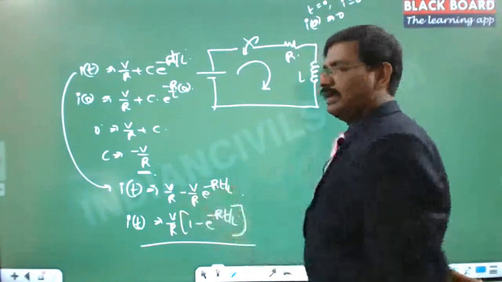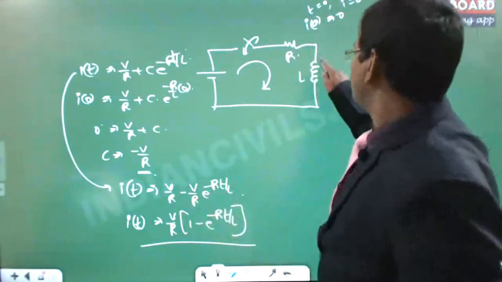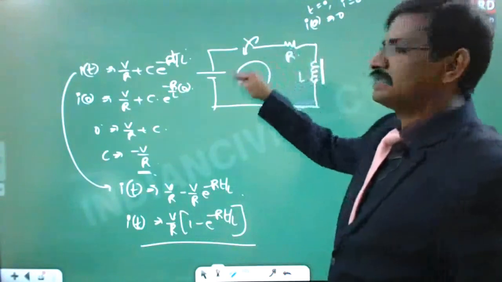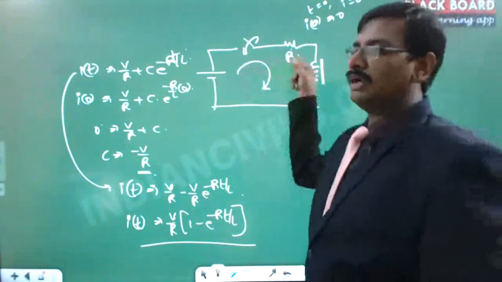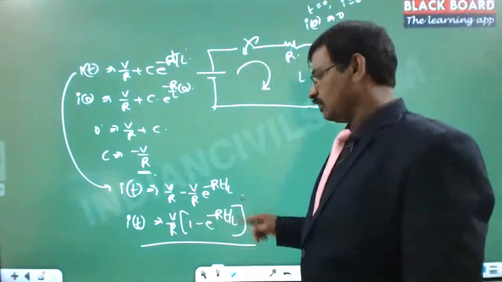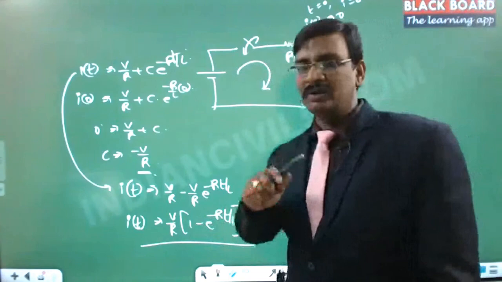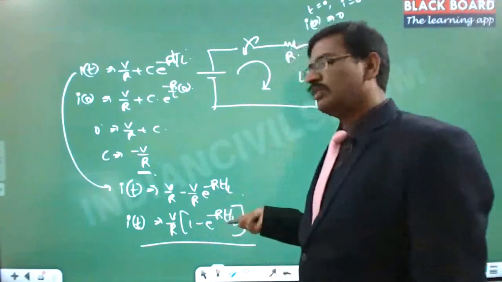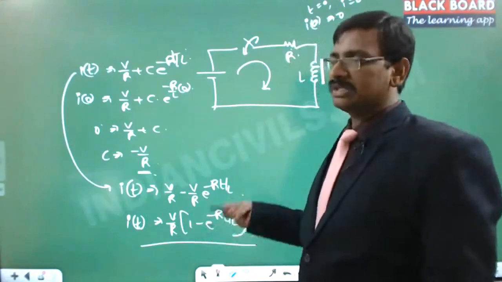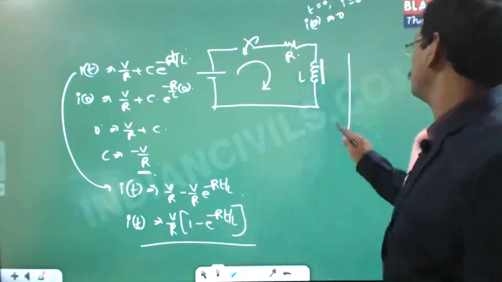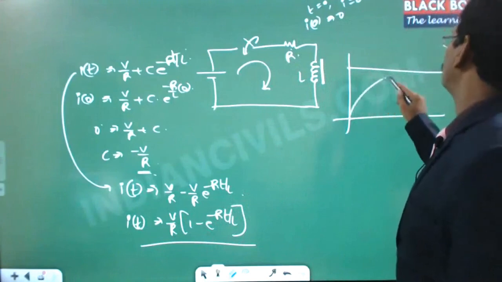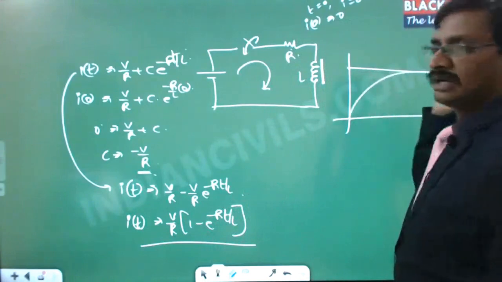So V by R. As I said earlier, if the inductor is straight away shorted like this, then simply the resistance is acting, so V by R is the current. That's exactly what we are getting here. At t equal to 1 microsecond, depending upon the R value and L value, it will give you some amount of current. It will finally reach this value, but it will take a certain amount of time.